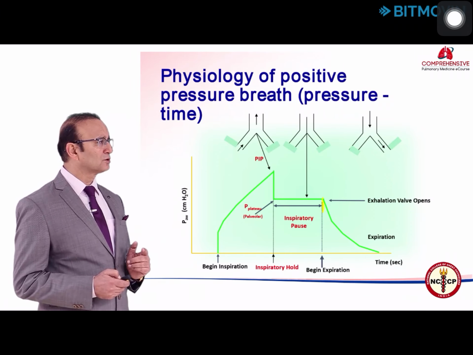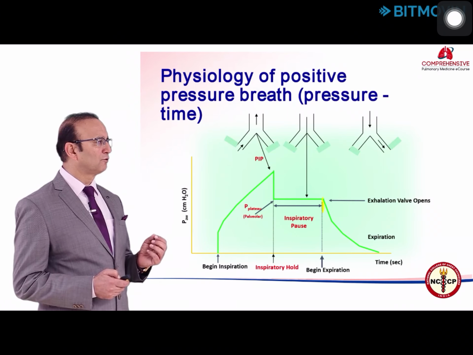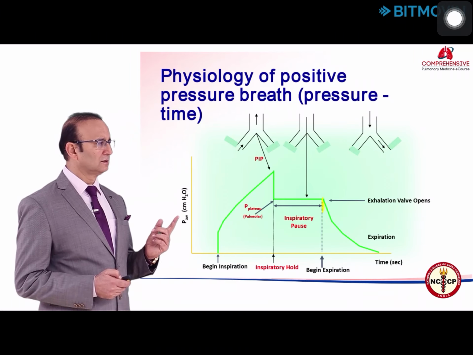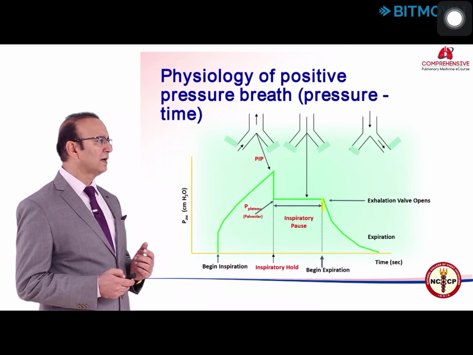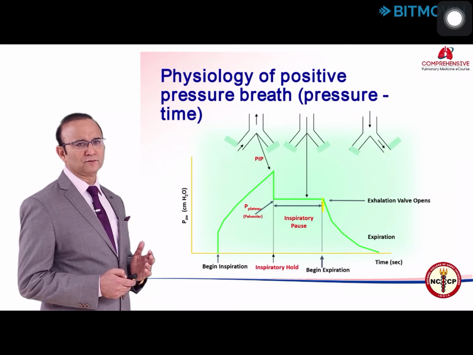During positive pressure ventilation with a volume cycle breath, inspiratory flow begins when the inspiratory valve opens, as you see in the first diagram. And at this stage, the expiratory valve is closed. This is the beginning of the inspiration.